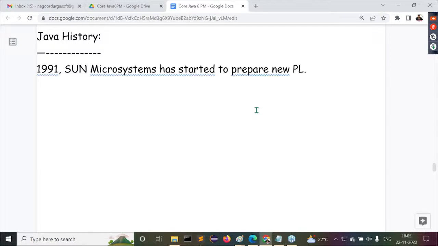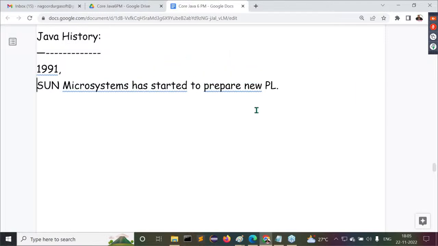In 1991, Sun Microsystems started to prepare a new programming language. Why did Sun Microsystems start to prepare a new programming language? What is its requirement actually? If we come to this particular point here, I'm going to give some answers to you. Now try to understand it clearly.